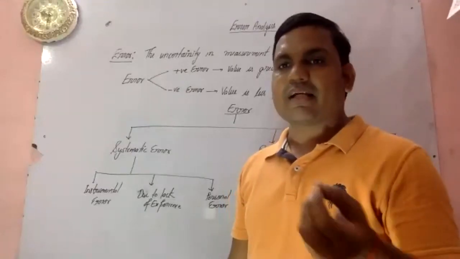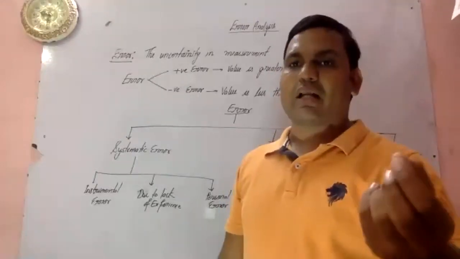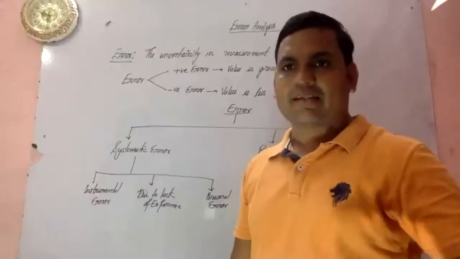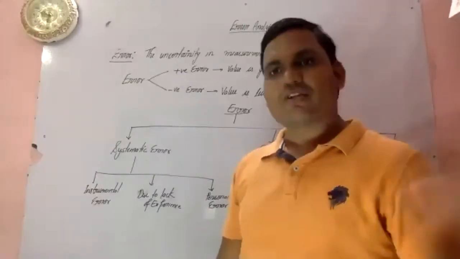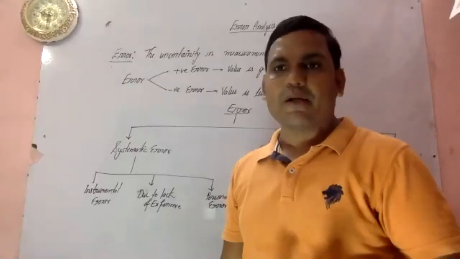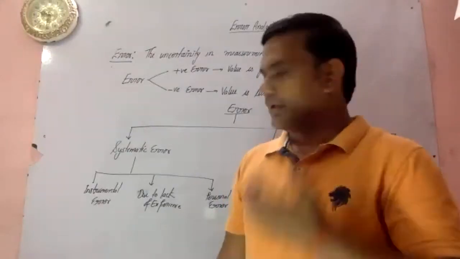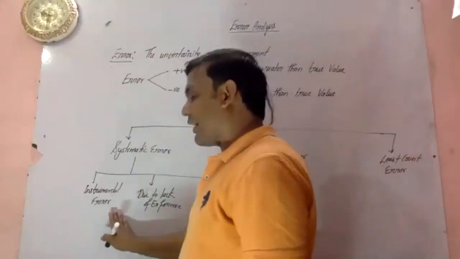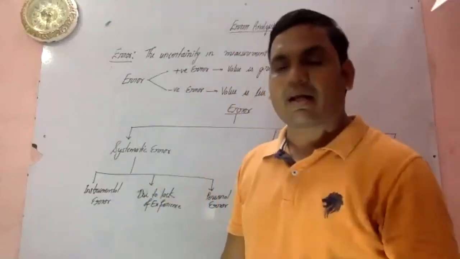Because each and every reading will have a certain error, and that error will be propagated once you take the reading. Okay. So instrumental error arises only due to the error of the instrument.